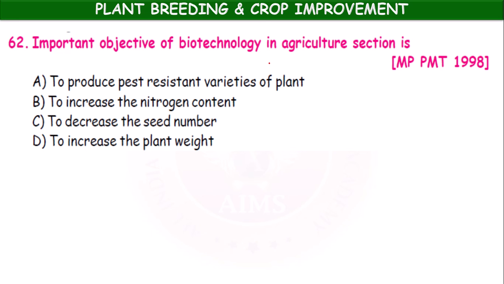Important objective of biotechnology in agriculture section is: to produce pest resistant varieties of plants, to increase the nitrogen content, to decrease the seed number, to increase the plant weight. It is to produce pest resistant varieties of plants. It is the main objective of biotechnology.